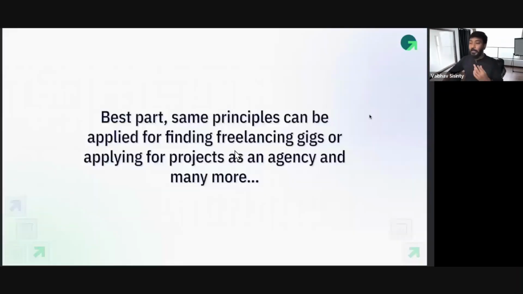Superb. Let's do that. What I'm going to teach you right now is going to be for jobs, but you can apply the same principles for freelancing gigs. And also if you're an agency who is looking for projects, okay? So you can do both of them as well. So let's go with it.